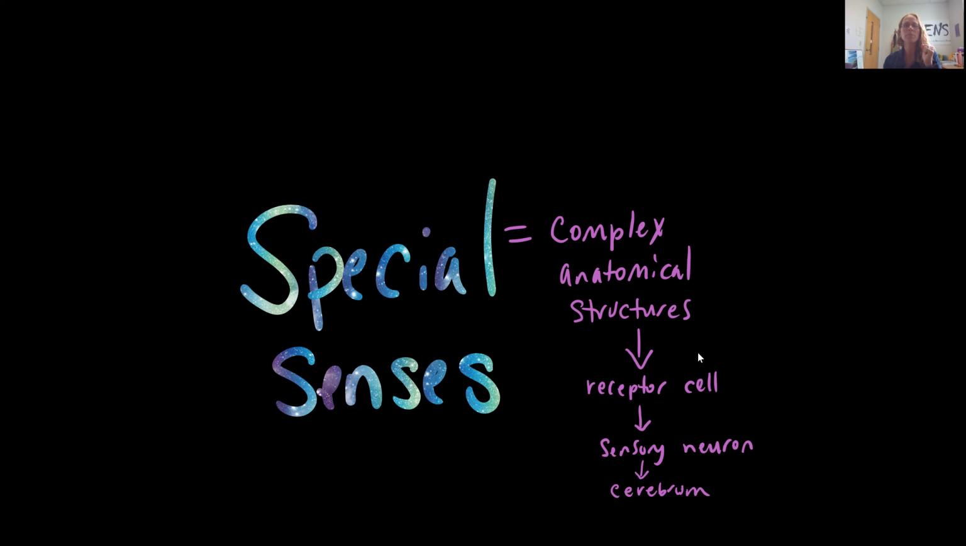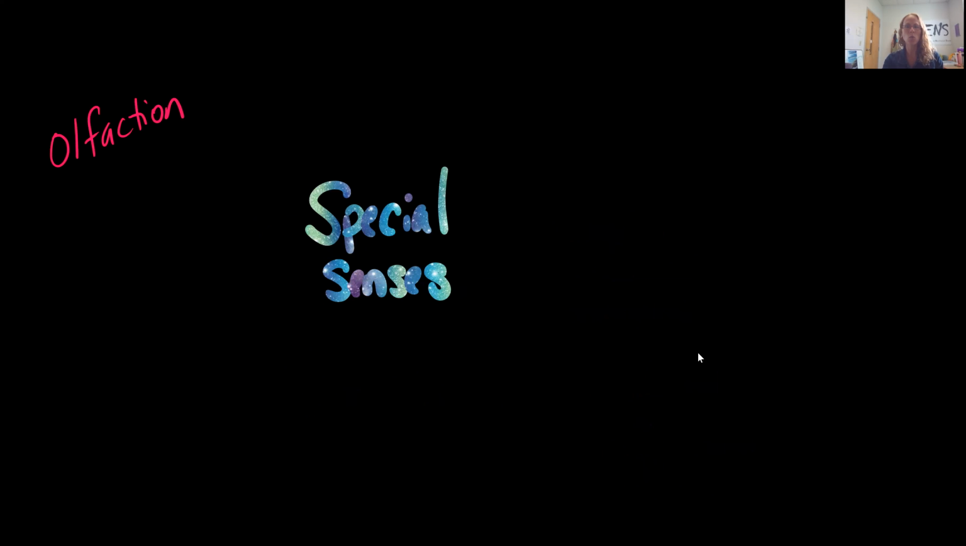So we will be tracing the pathway of each of these sensations and see what the processing center is, what it is called, and where it's located. Okay, so what are our examples of our special senses?